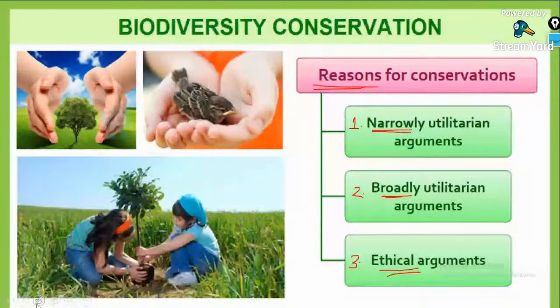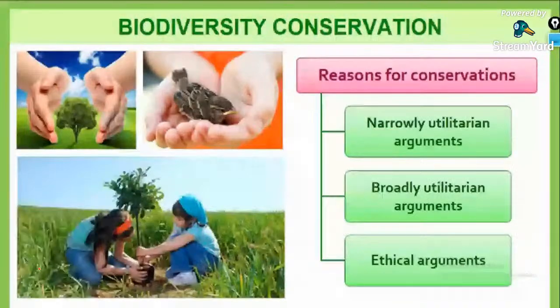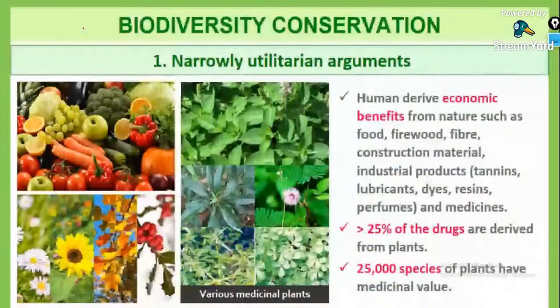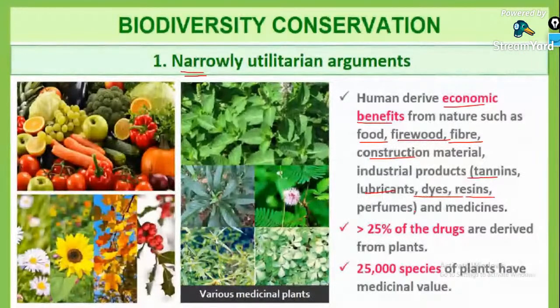Yes, Roshita. Yes, Nila. Okay, narrow means what are the narrow utilitarian benefits that we are going to get from the environment. First one, we get certain kinds of economic benefits from nature, such as food, firewood, fiber, construction material, tannin, lubricant, dyes, resin, perfume, and medicine. So these are some of the narrow utilitarian benefits. This is not so broad, right?